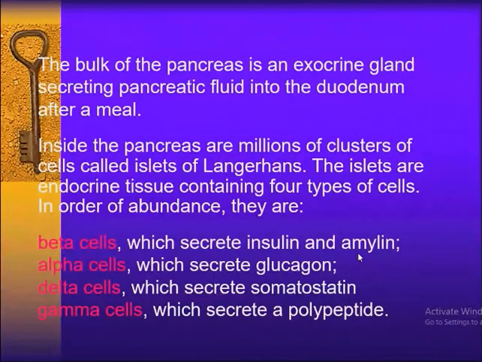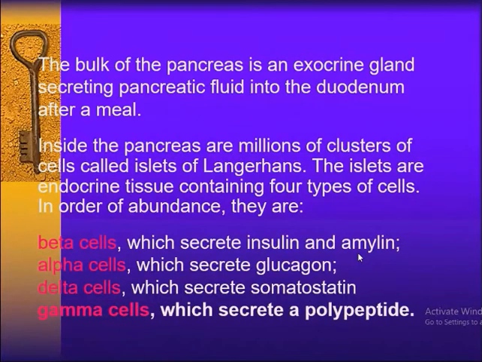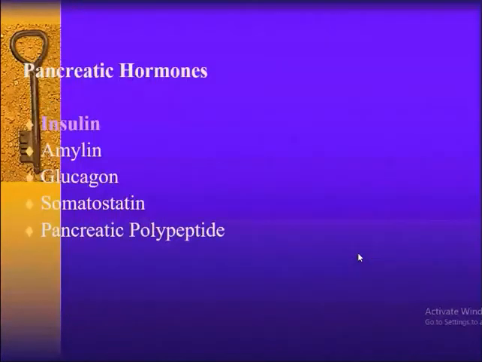The islets are endocrine tissues containing 4 types of cells. In order of abundance, they are beta cells, alpha cells, delta cells, and gamma cells. All of you know this, so I will not go into detail. Beta cells secrete insulin and amylin, alpha cells secrete glucagon, delta cells secrete somatostatin, and gamma cells secrete pancreatic polypeptide. Pancreatic hormones are insulin, amylin, glucagon, somatostatin, and pancreatic polypeptide. Okay, you know that.